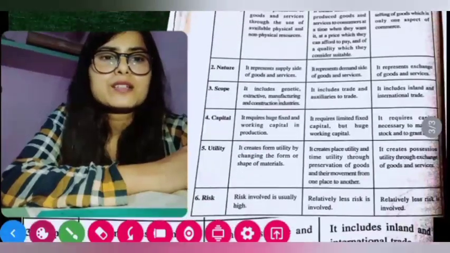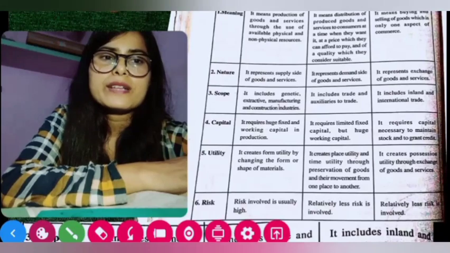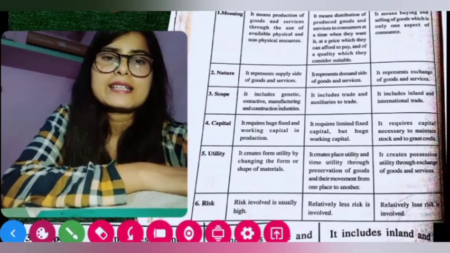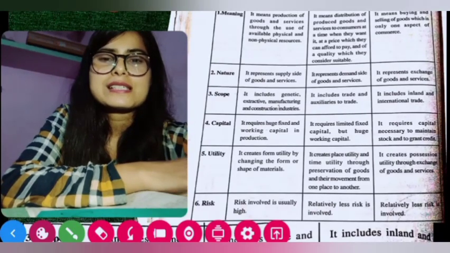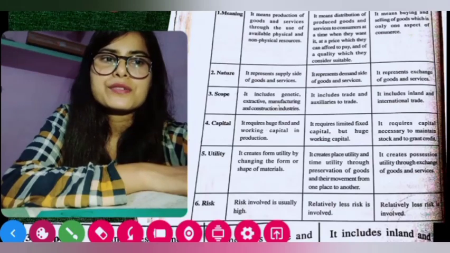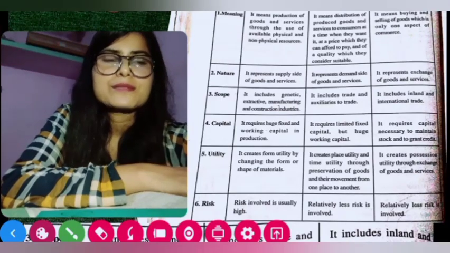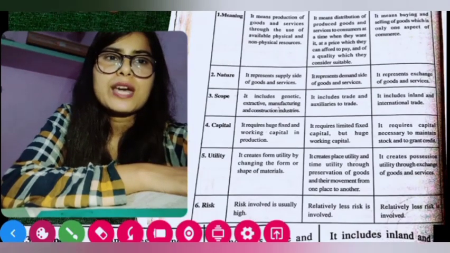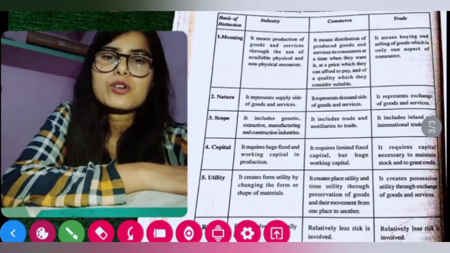So the risk is very high in the industry, and risk is less in commerce, and risk is also less in trade. So these are the points which we have for the differences of industry, commerce and trade.